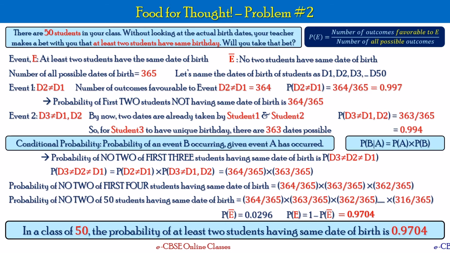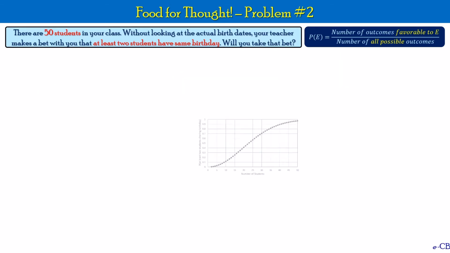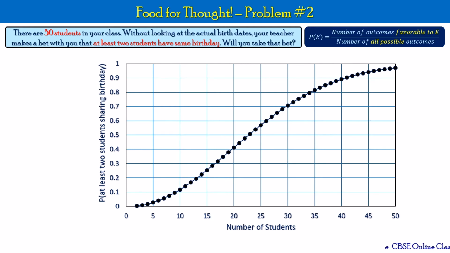So let's extend this point a little bit. What if the number of students is different than 50? So I made this probability graph of at least 2 students having the same birthday in a class, with the number of students on the x-axis. If you look at the graph, for your teacher to win with at least 50% probability, the class size should be at least 23.